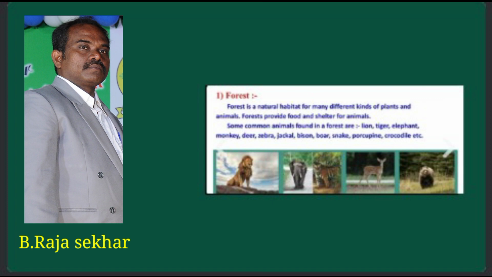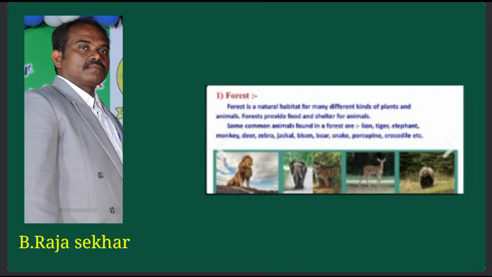We know that birds can live on the branches of a tree. Different types of birds live on the branches of a tree. So, a tree is a habitat for birds.